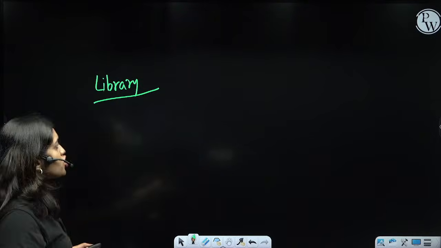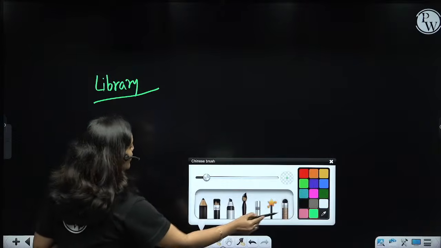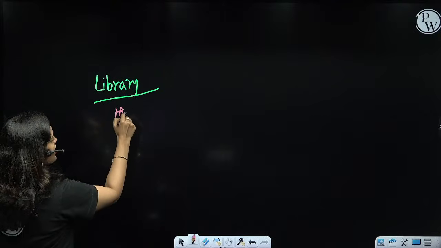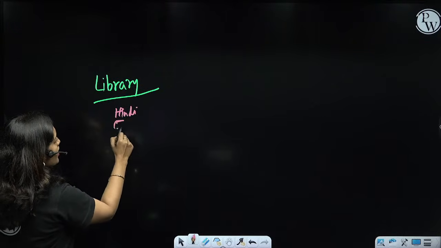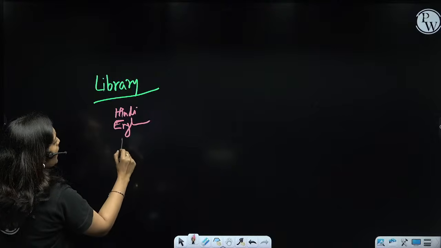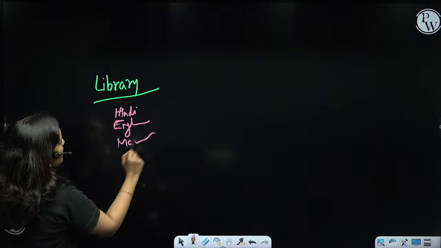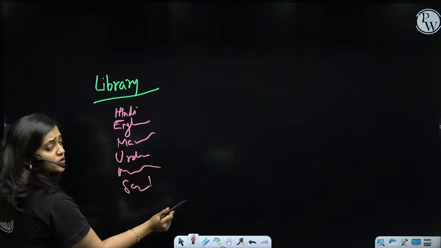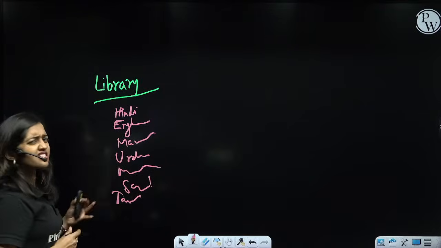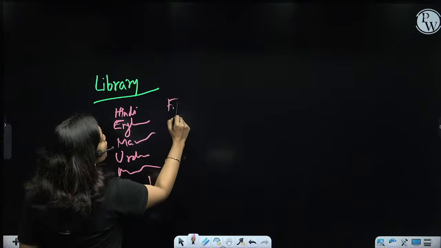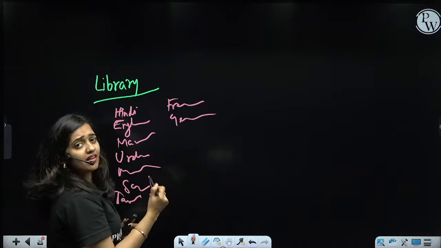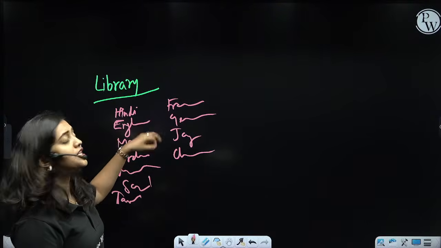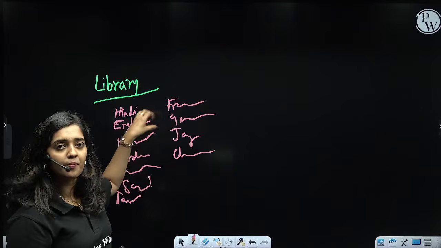Okay, dears. So, just imagine the case of a library. In a library, there will be Hindi books, English books, Marathi books, Urdu books, Malayalam books, Sanskrit books, Tamil books, so many. Sometimes French books, German books, Japanese books, Chinese books will be there. So many different kinds of books belonging to different languages will be in a library.